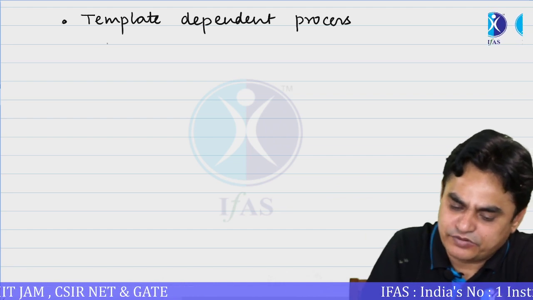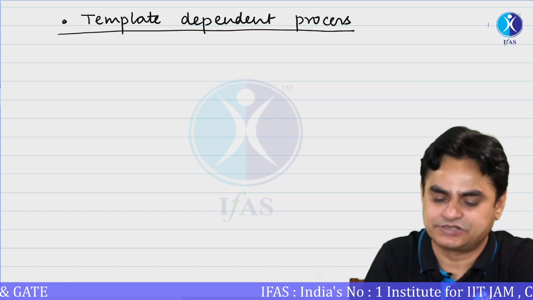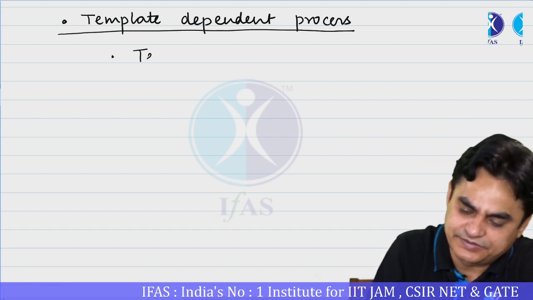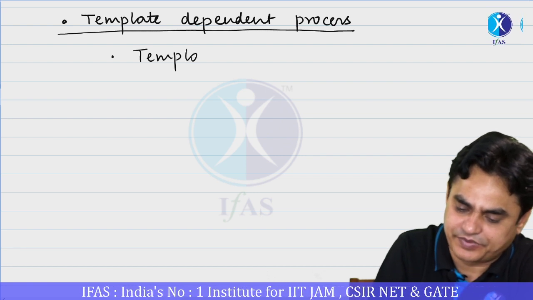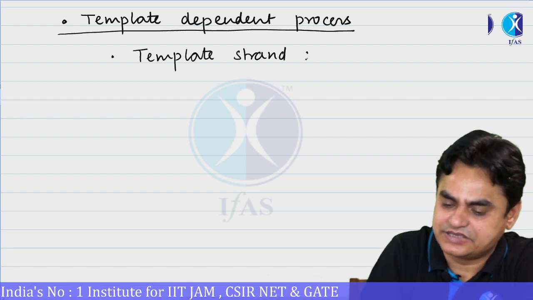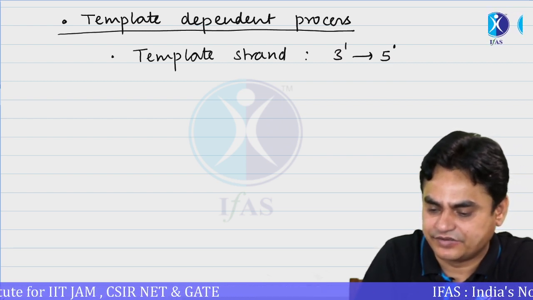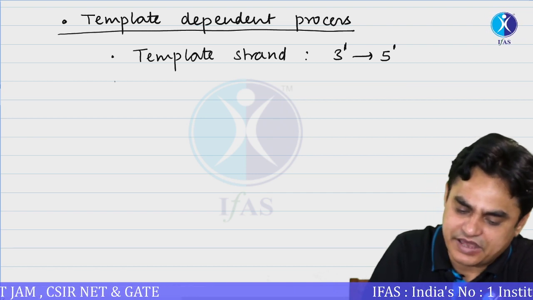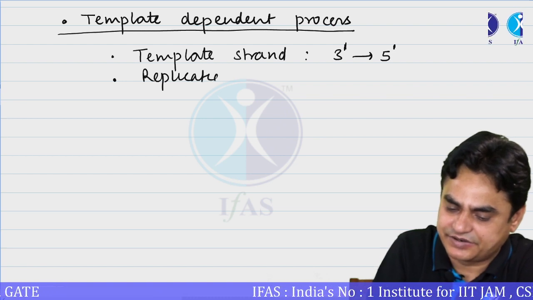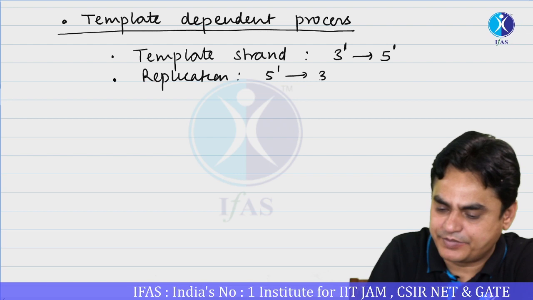So DNA replication is a template dependent process. In other words, we can say that the template strand is in 3' to 5' direction, while the replication basically occurs in 5' to 3' direction.